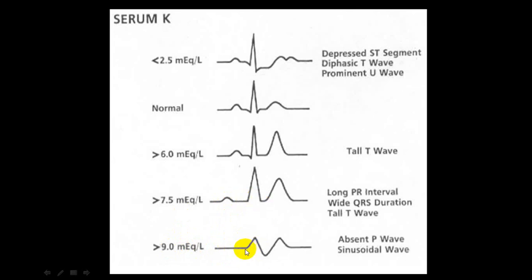This QRS complex has become so wide, and from here S wave and the T wave have combined, and this becomes a sine wave. Almost the P wave is absent here. From here, the T wave has almost gone, and it has mixed with the ST segment. So this is called sine wave or sinusoidal wave. This is a severe hyperkalemia, and this can be life-threatening.